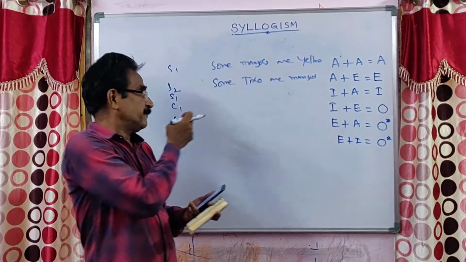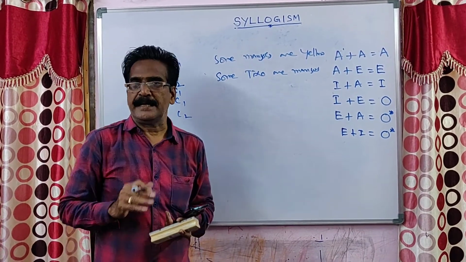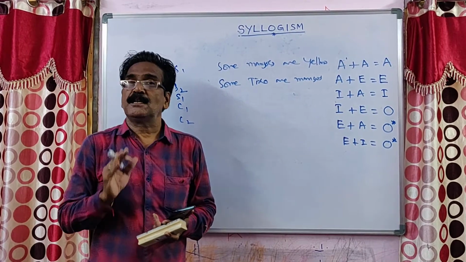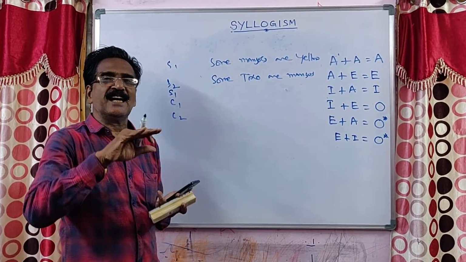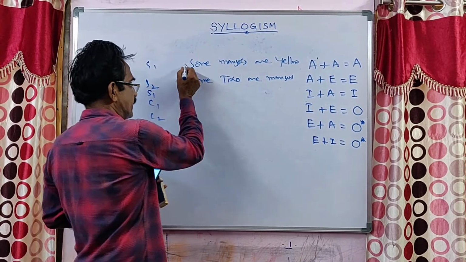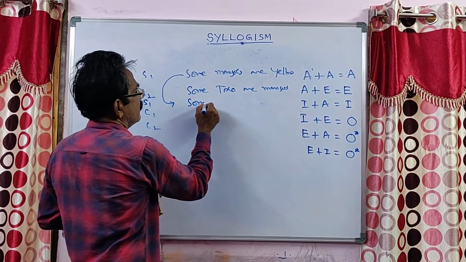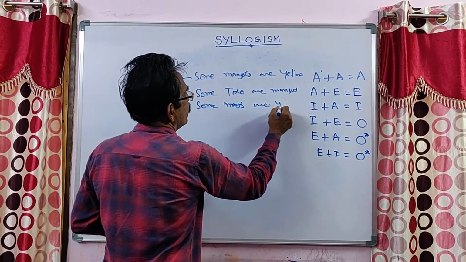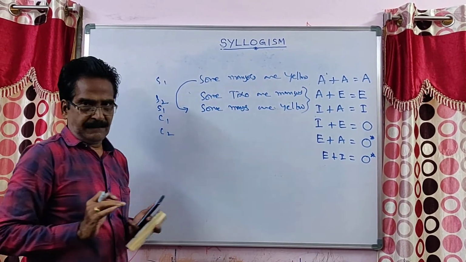See, these two are I plus I. Moreover, first of all, the two statements are not properly aligned. So first let us change the order of the two statements. Let us write the first statement here. Some mangoes are yellow. Okay, this is I plus I.